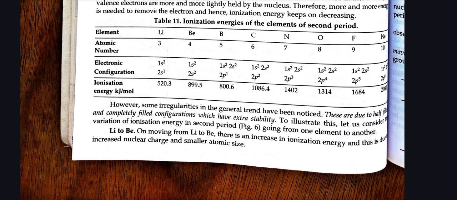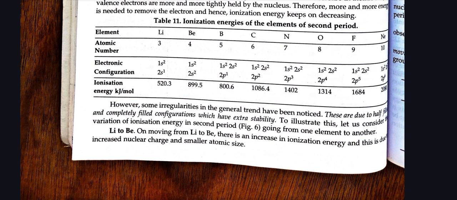And the respective ionization energy in kilojoules per mole: 520.3, 899.5, 800.6, 1086.4, 1402, 1314, 1684, and 2080. However, some irregularities in the general trend have been noticed.